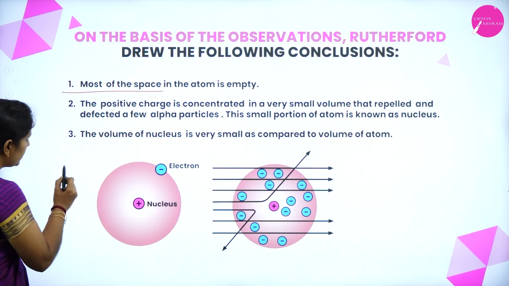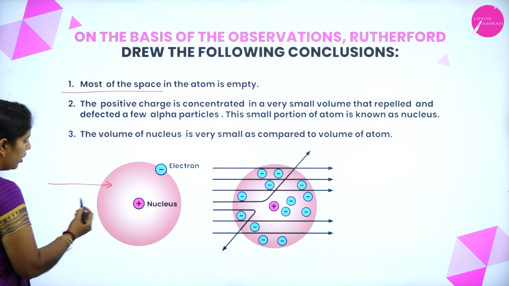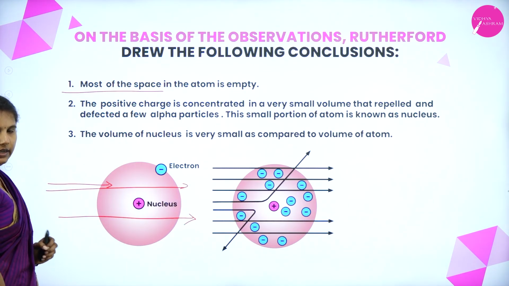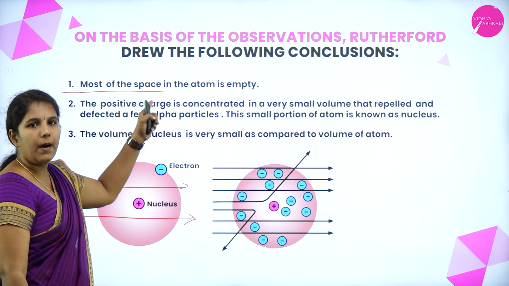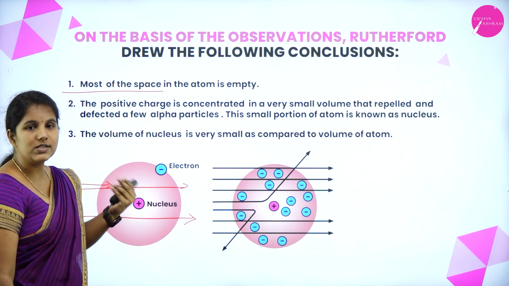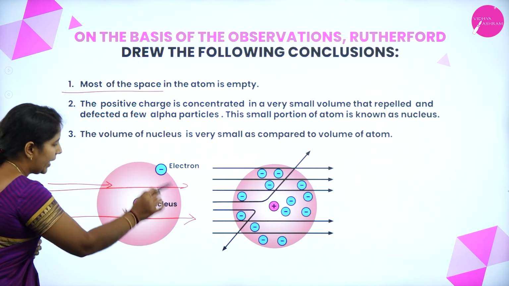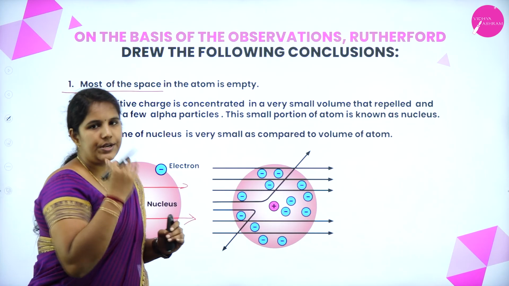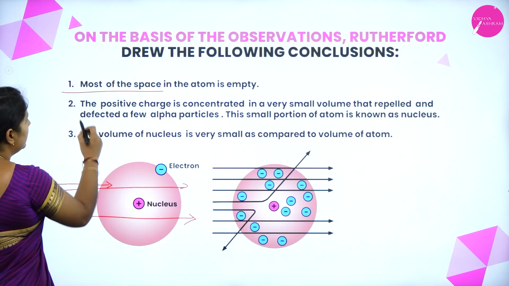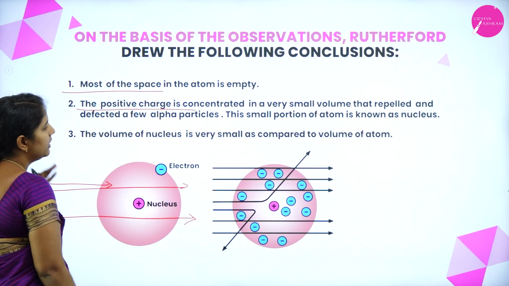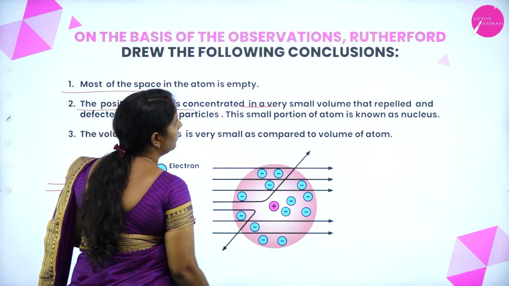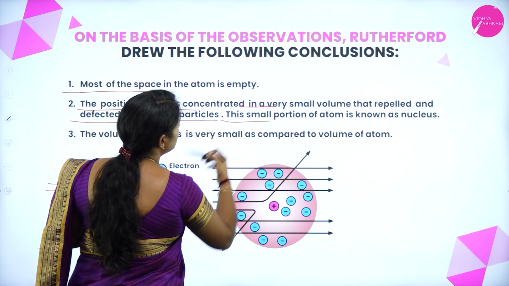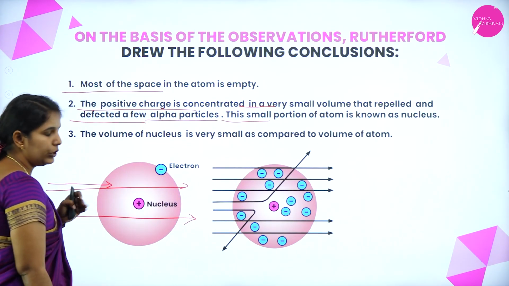Is it right? That is why when you pass the alpha particles, most of them move in a straight line. This is the reason. What is the reason? Because most of the space in an atom was empty. That is why the particles are moving in a straight line. Second, the positive charge is concentrated in a very small volume, which repelled and deflected a few alpha particles, and this small portion of the atom is known as the nucleus.